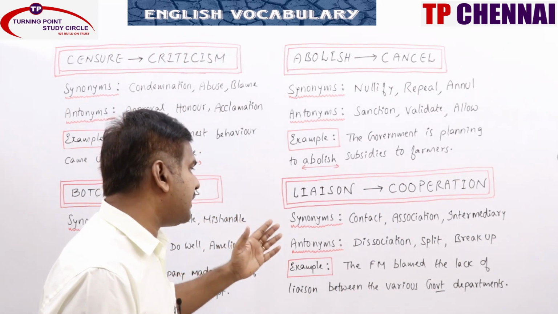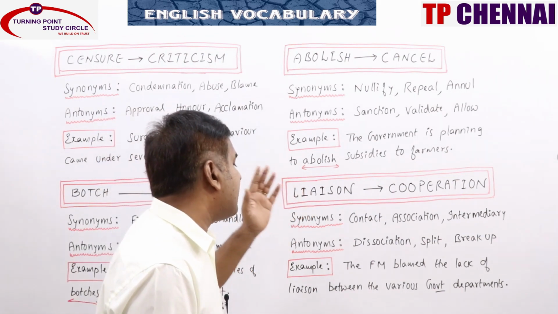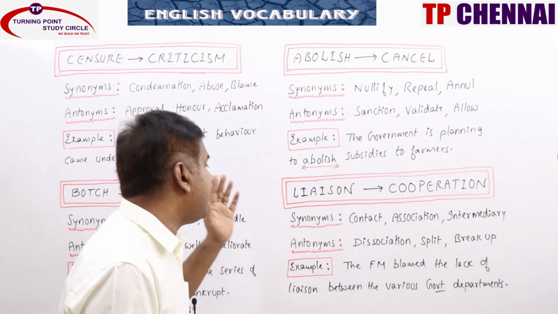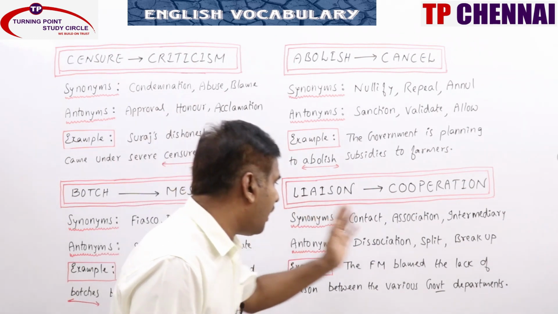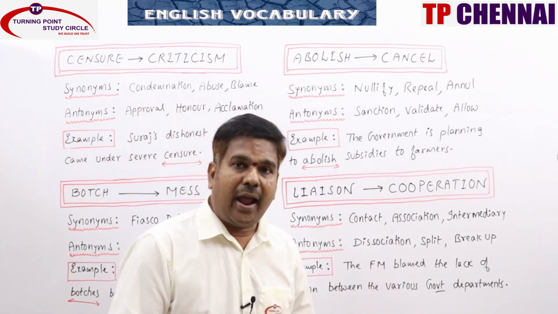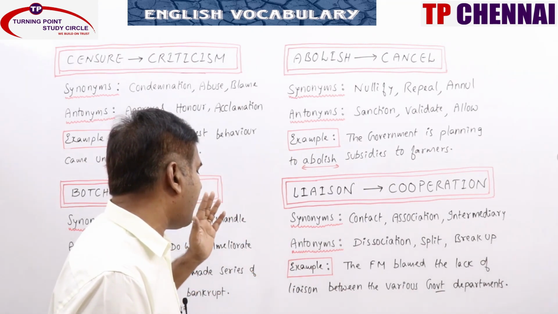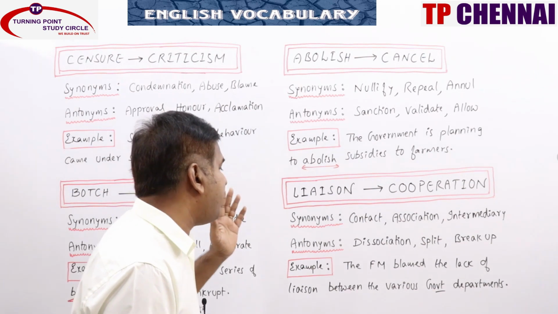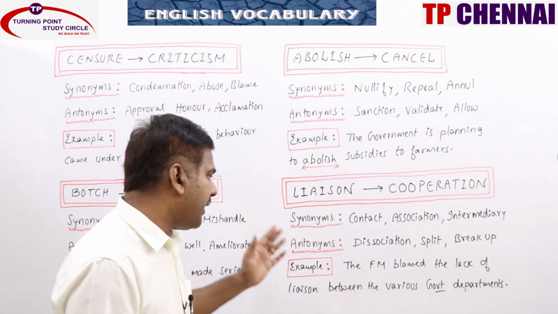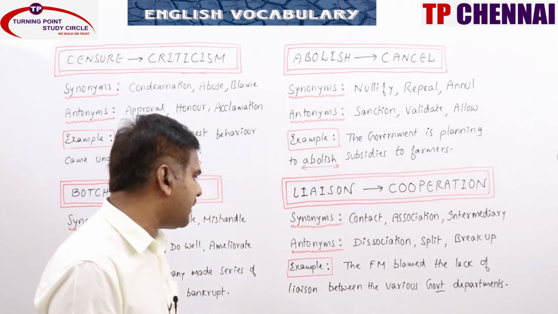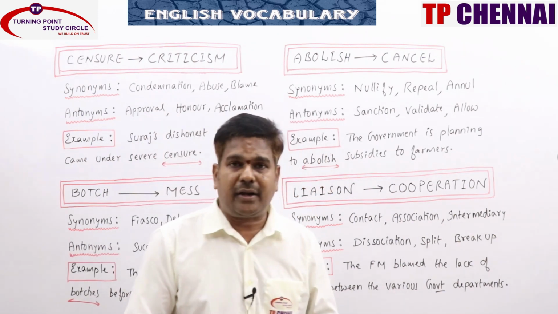Antonyms: disassociation, split, breakup, separation, division, disunion. All these words can be related to antonyms. Example: the finance minister blamed the lack of liaison between the various government departments.